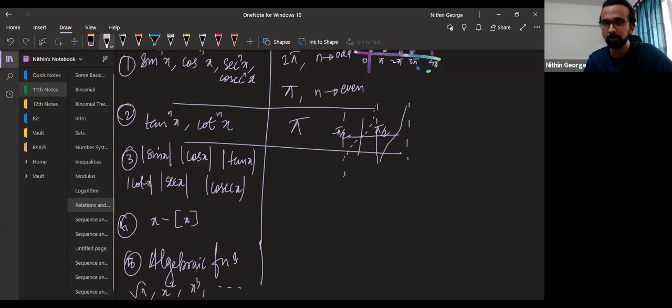What happens if you square it? If you square it, what happens? Let's extend this graph.